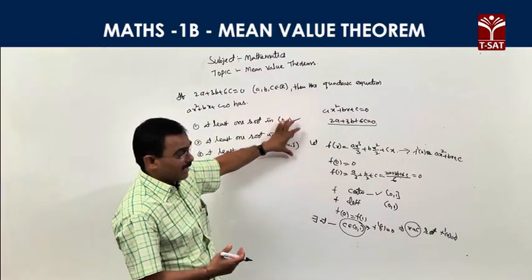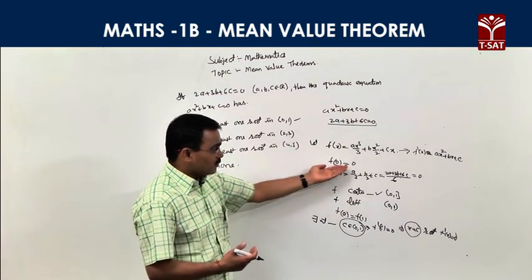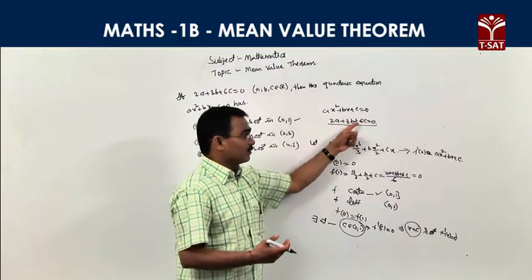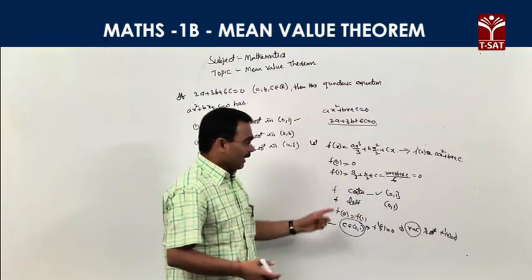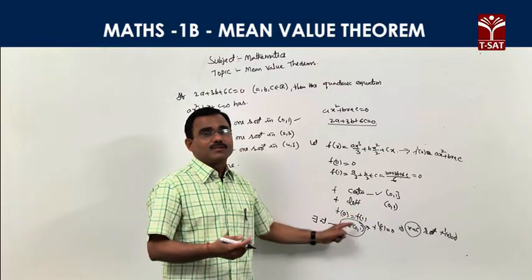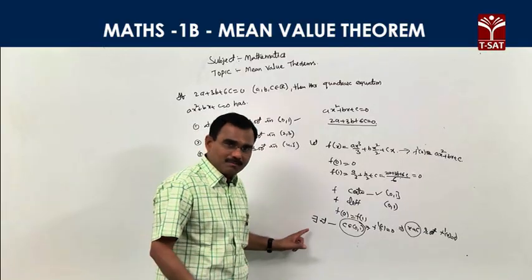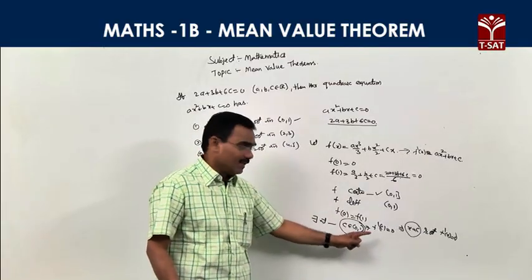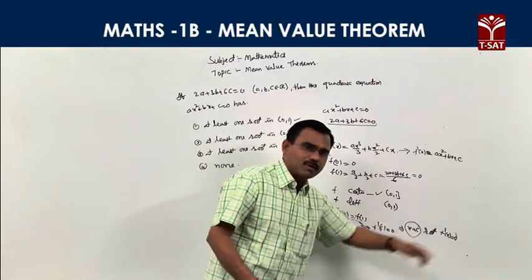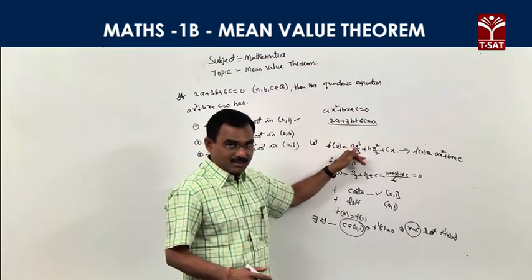Given our intervals, you check by trial and error. You observe that f of 0 is 0, that's why you try it first. And f of 1, according to our condition, is also 0. f is a polynomial, so it is always continuous and always differentiable, and f of 0 is equal to f of 1. The three conditions of Rolle's theorem are satisfied. According to Rolle's theorem, there is a point c belonging to open 0, 1 so that f dash c is equal to 0. f dash c equal to 0 means x equal to c is a root of the equation f dash x equal to 0. That's why f of x is considered as the integration of our equation.